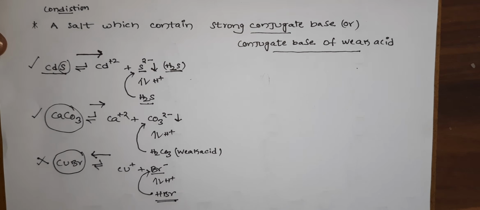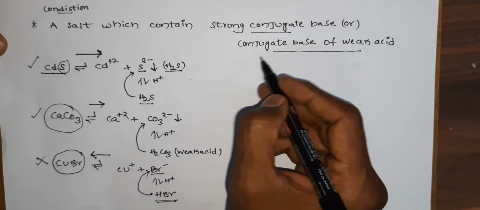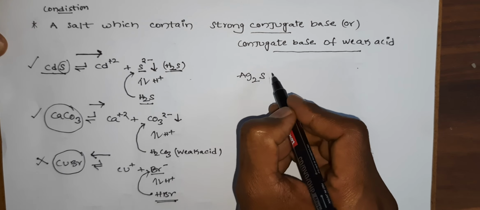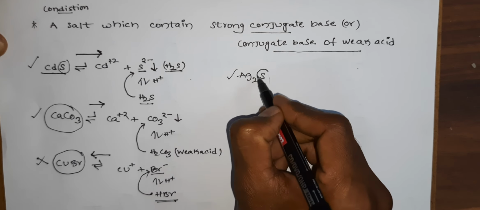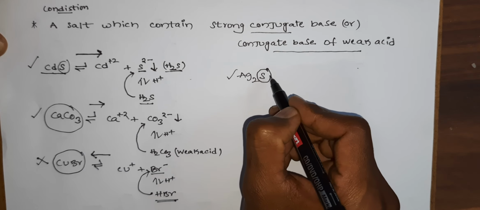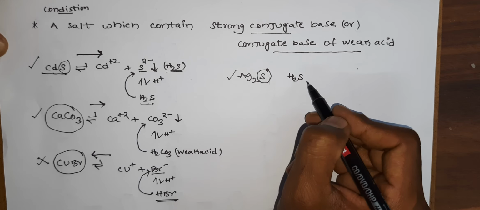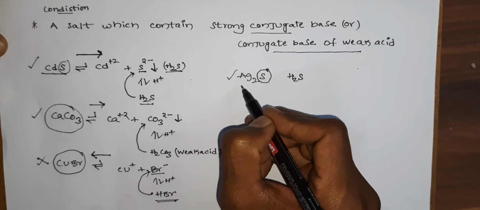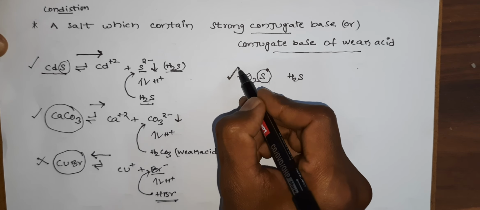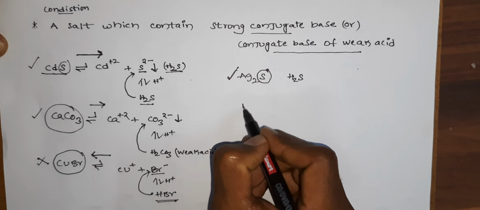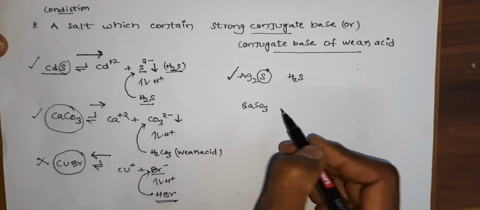Okay, coming to the next one, Ag2S. Here also, due to the presence of sulfide ion, which is the conjugate base of the weak acid H2S, the solubility increases. Coming to the next one, BaSO3.